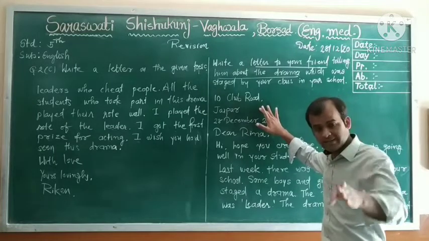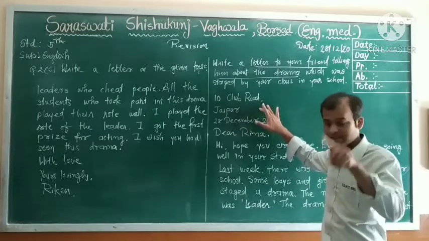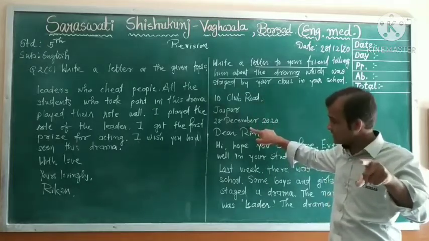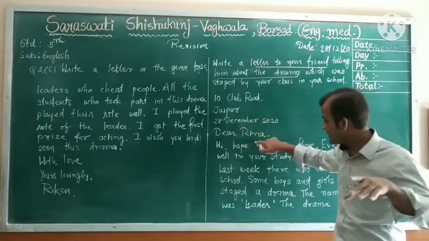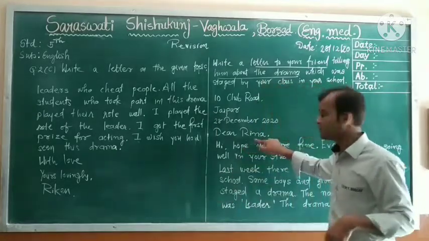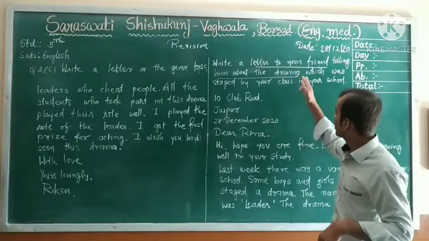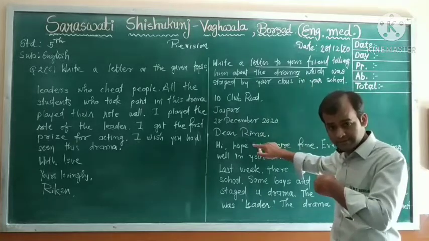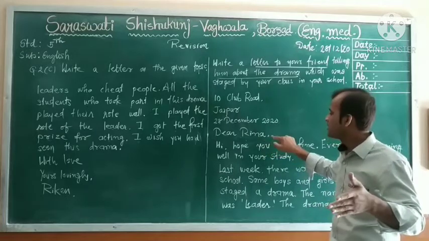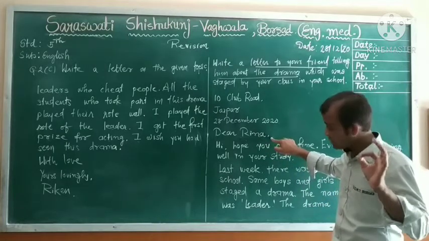Suppose you are writing letter, so your name and address must be mentioned here. Afterwards date of the letter writing. Next, your greetings, means salutation. To whom you are going to write a letter, that person's name must be here. Suppose you are writing letter to your friends, your friend's name, dear Rina. Or you can write dear friend. Just put comma after the name of the friend.